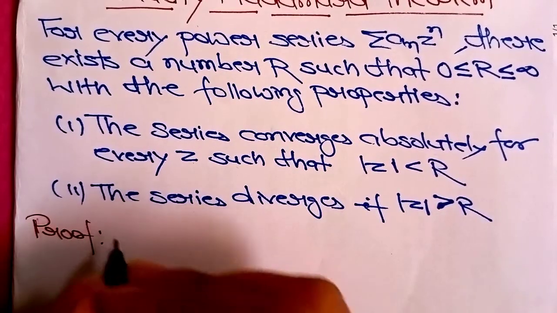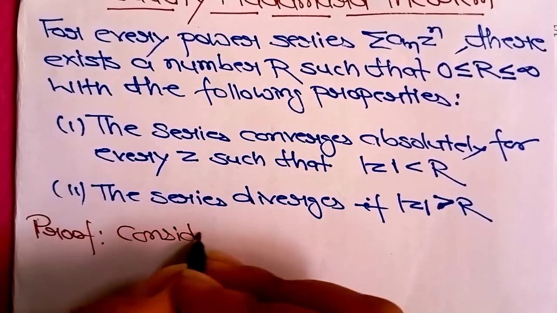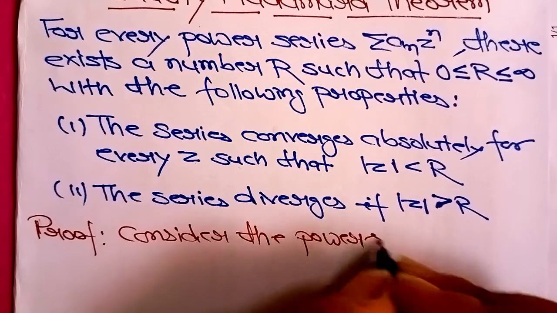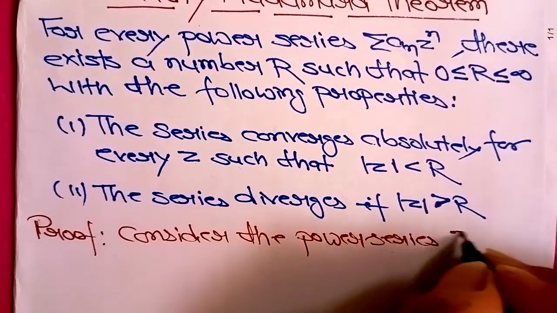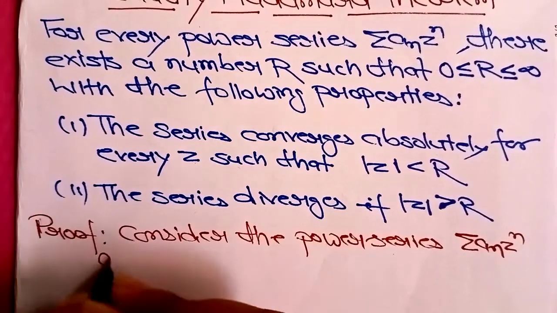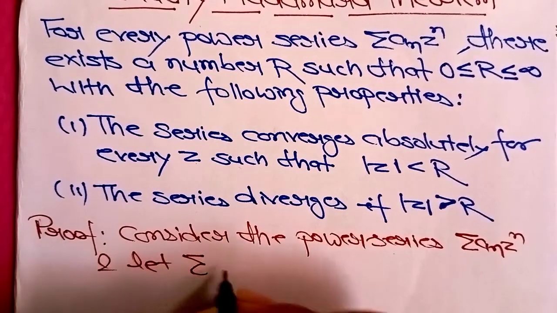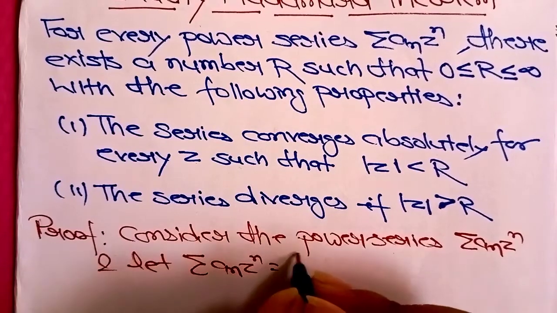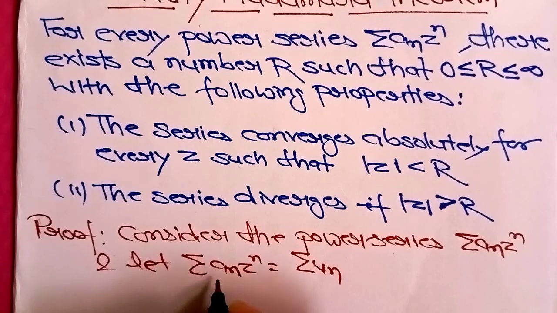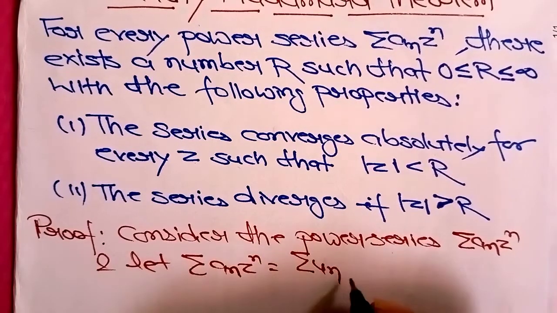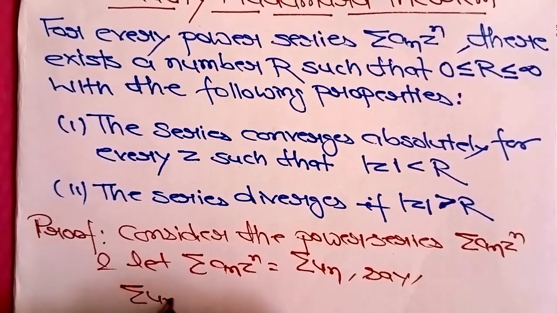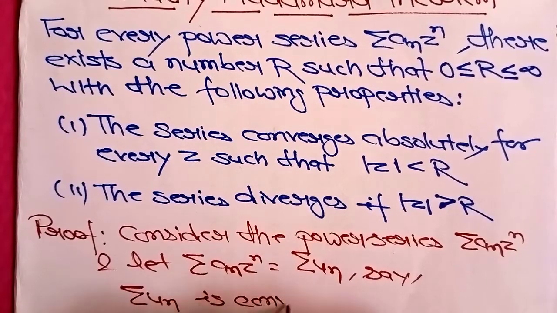First consider the power series of this form, an z to the power n, and let this power series be summation of un. So we suppose un is equal to an z to the power n, and let us assume that summation un is convergent.